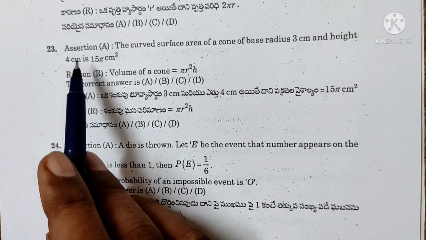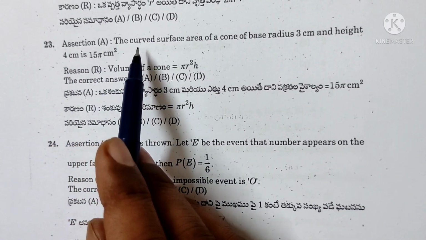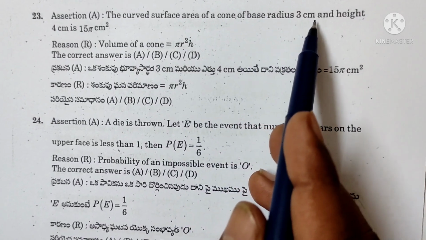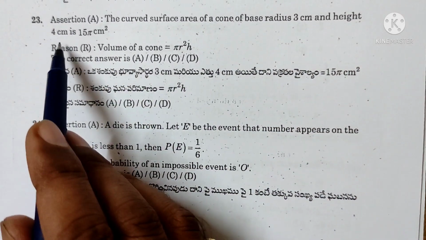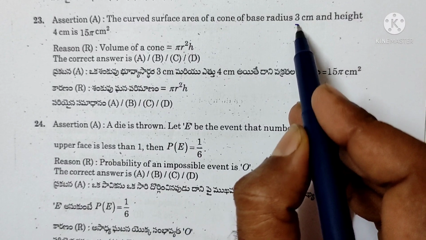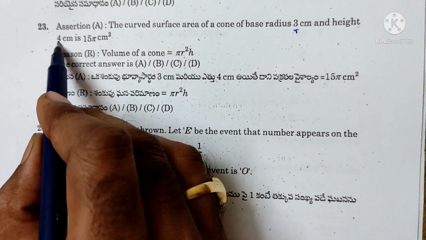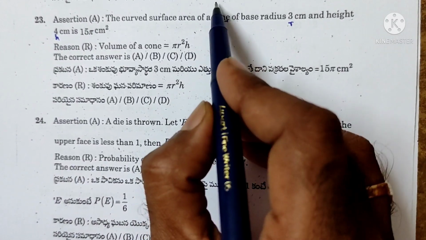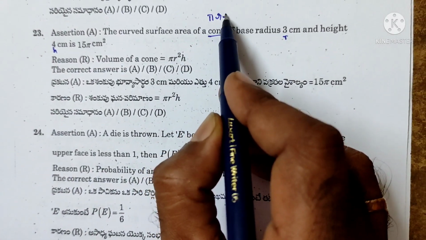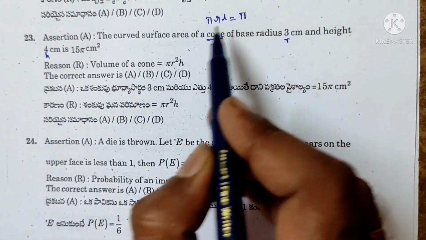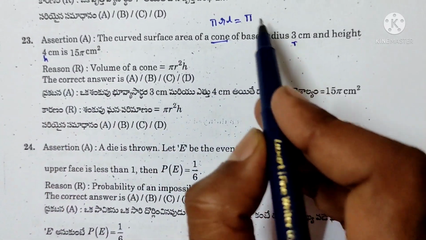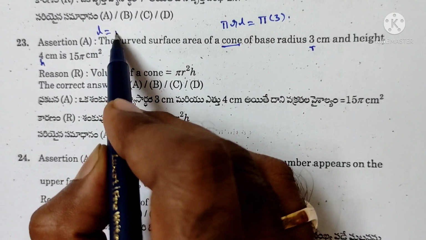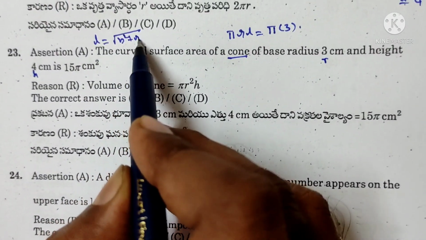Next question. Assertion A: the curved surface area of a cone of base radius 3 cm and height 4 cm. Radius r is equal to 3 cm, height h is equal to 4 cm. Cone curved surface area is pi r l, equal to pi into r is equal to 3 cm. l is equal to the formula square root of h square plus r square.